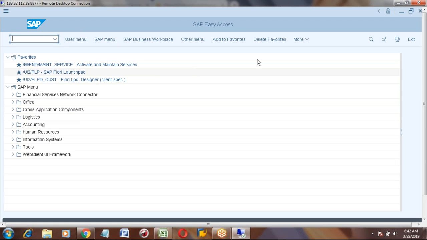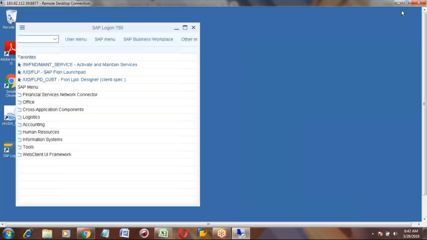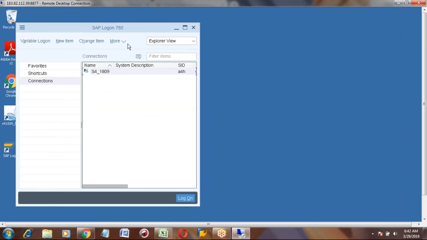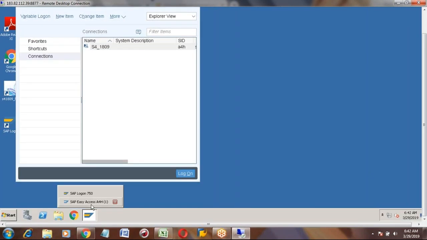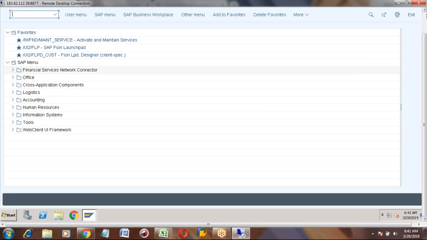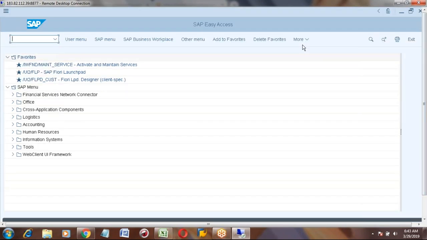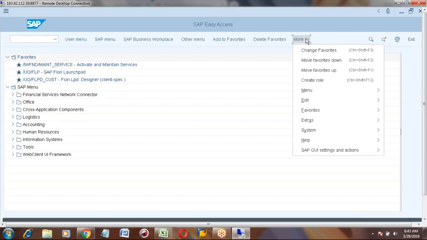And if you don't like this appearance and you want to go with the old ECC appearance, you can do that also. How you can do it is, here you can go to the menu.